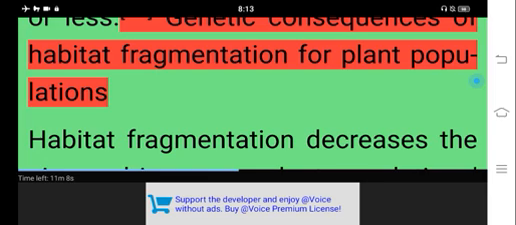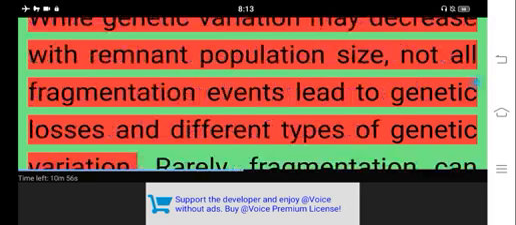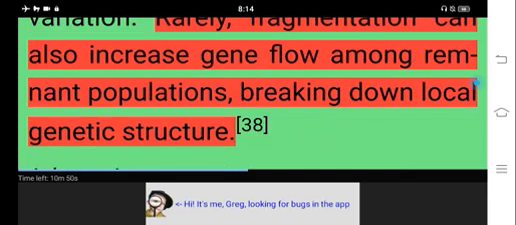Genetic consequences of habitat fragmentation for plant populations. Habitat fragmentation decreases the size and increases the spatial isolation of plant populations, with effects on genetic variation and increased interpopulation genetic divergence due to increased effects of random genetic drift, elevating inbreeding and reducing gene flow within plant species. While genetic variation may decrease with remnant population size, not all fragmentation events lead to genetic losses in different types of genetic variation. Rarely, fragmentation can also increase gene flow among remnant populations, breaking down local genetic structure.